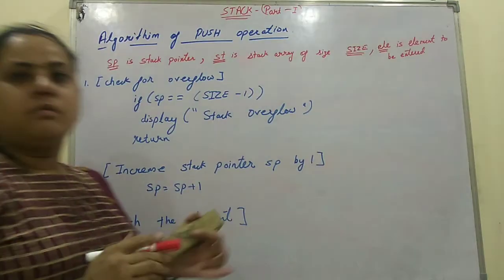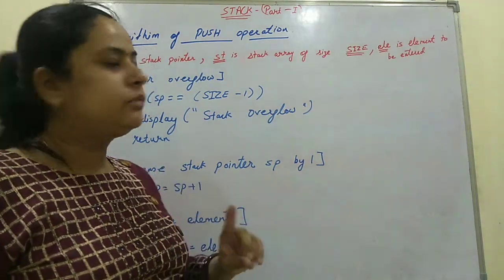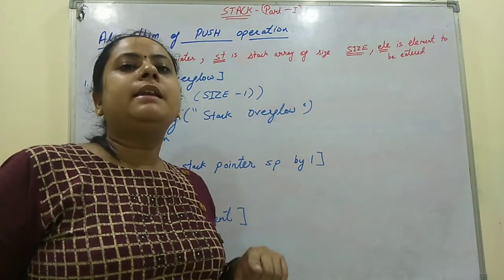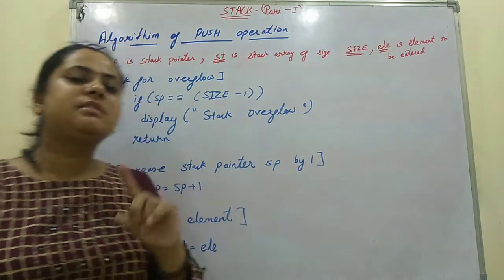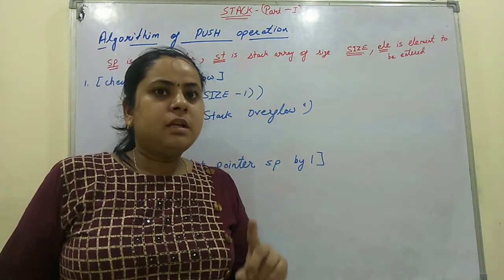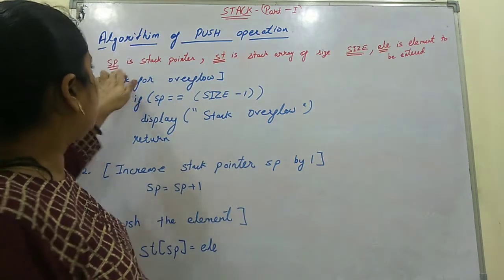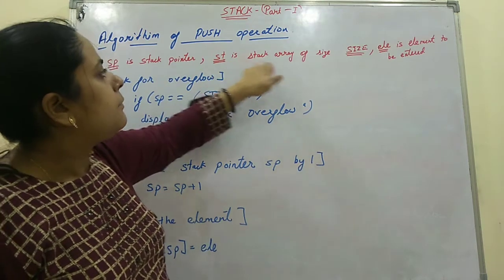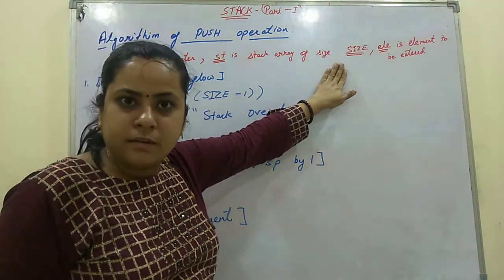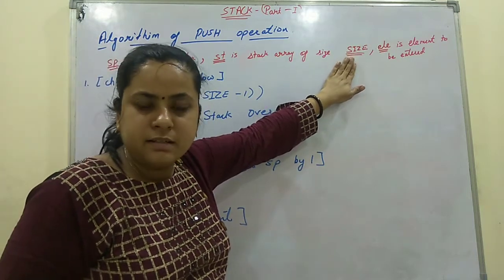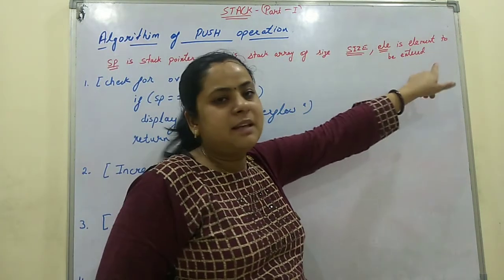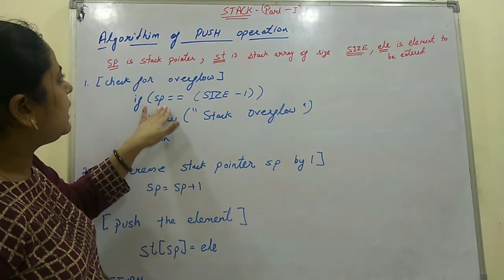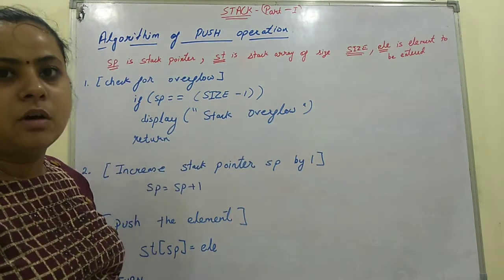I'll show you. We know what push and pop operations are. Now how does it work? This is the algorithm for the push operation. Before pushing the element, we have to check whether there is space in the stack to push the element or not. For this algorithm, I am taking SP as the stack pointer, ST as the array of size SIZ, and EL as the element which is to be entered. So before entering, we will check whether SP, the stack pointer, is size minus 1 or not.